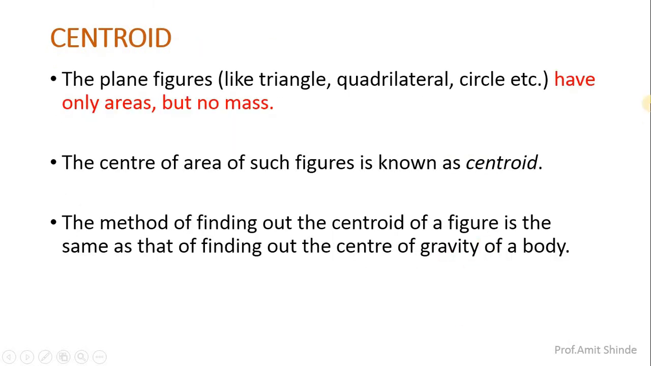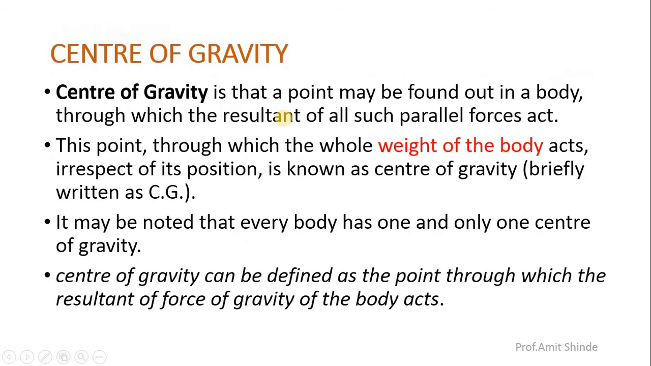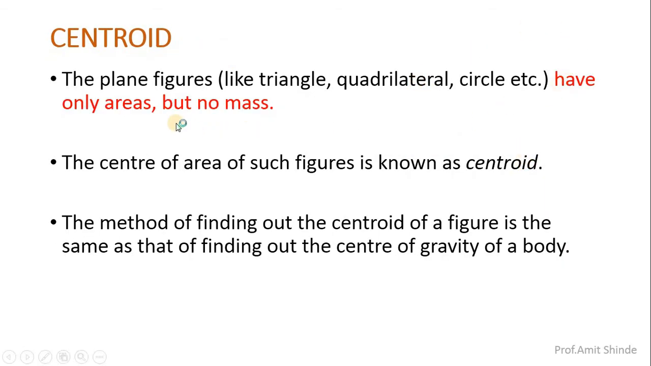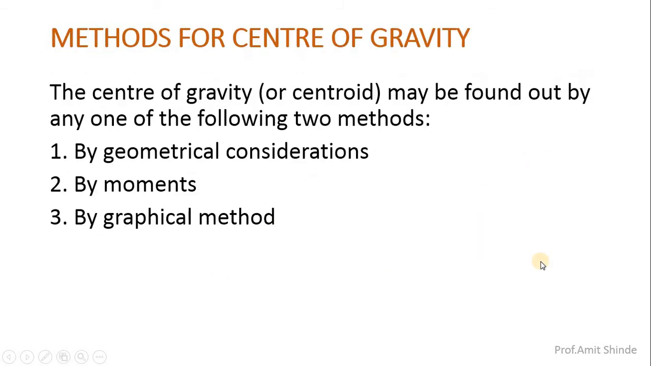What is meant by centroid? The centroid applies to plane figures like the triangle, quadrilateral and circle, having only area but no mass. Here no mass is considered, but in the center of gravity, the weight or mass of the body is considered. In the centroid, there is no mass concentration; only the area is considered. The center of area of such a figure is known as the centroid. The method of finding the centroid and center of gravity is the same. There are two methods: the geometrical method, moment method, and the graphical method is also there.